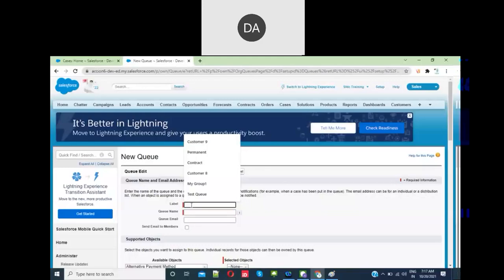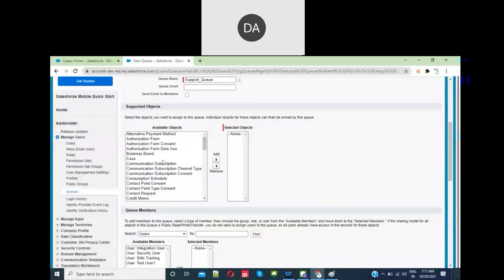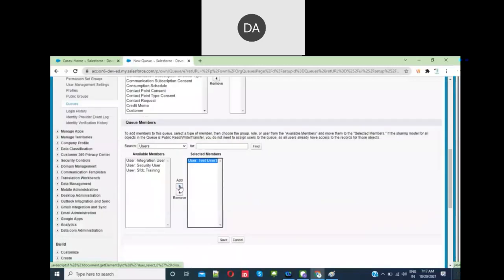Now let's create one queue object for case. I have created one queue, and let me create another queue.